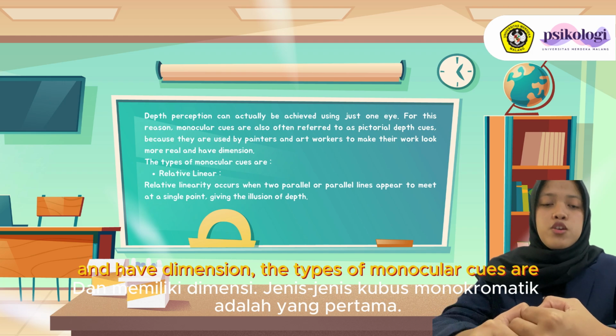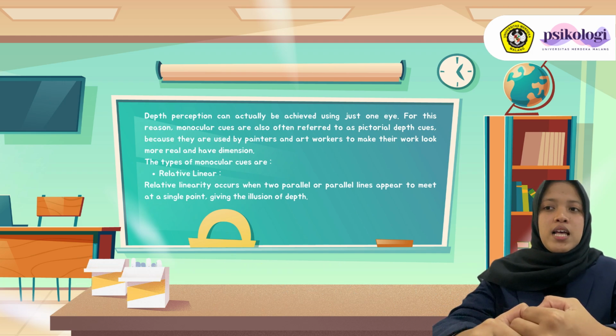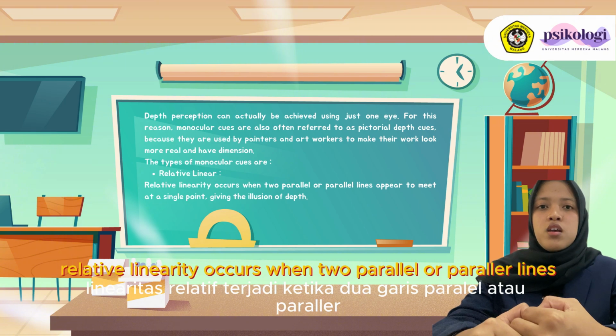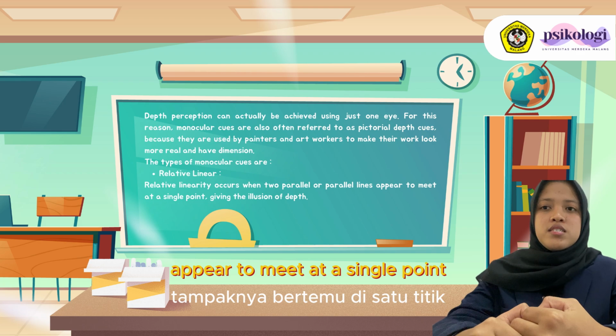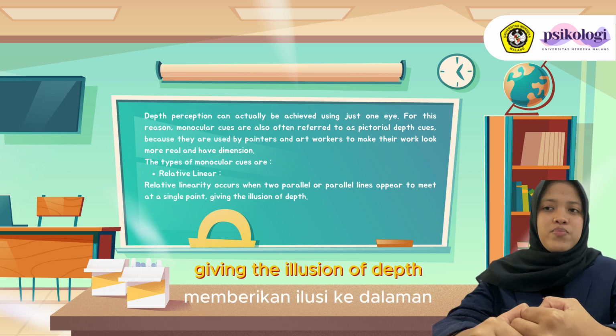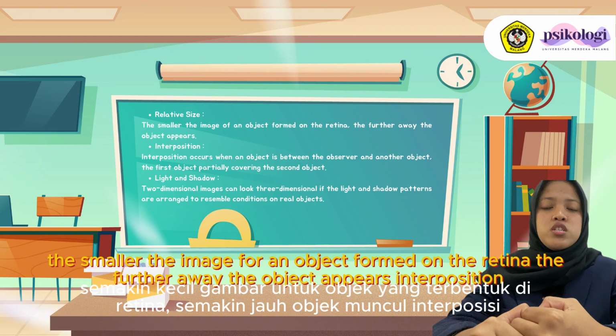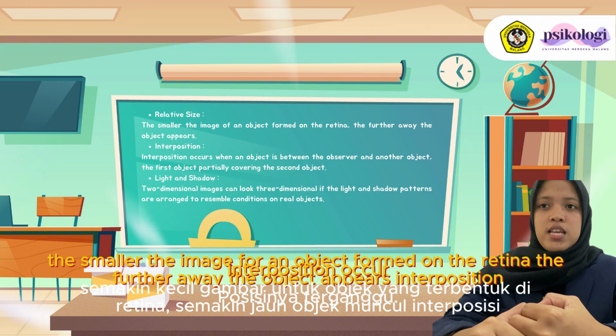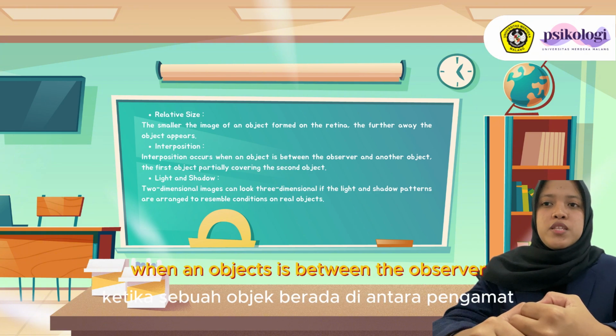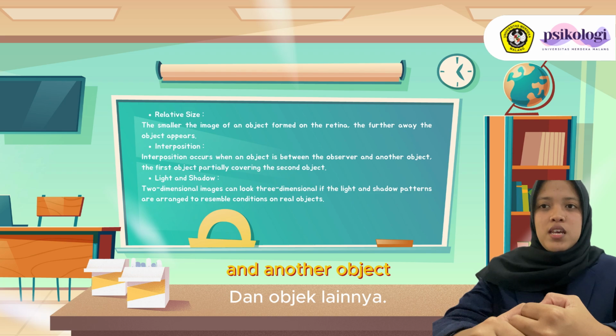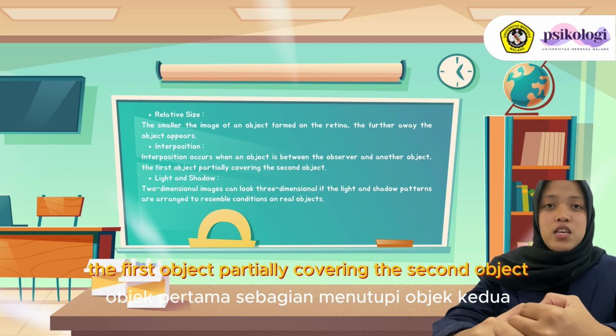The types of monocular cues are: first, linear perspective. Linear perspective occurs when two parallel lines appear to meet at a single point, giving the illusion of distance. Second, relative size. The smaller the image of an object formed on the retina, the further away the object appears. Third, interposition. Interposition occurs when an object is between the observer and another object, with the first object partially covering the second object.